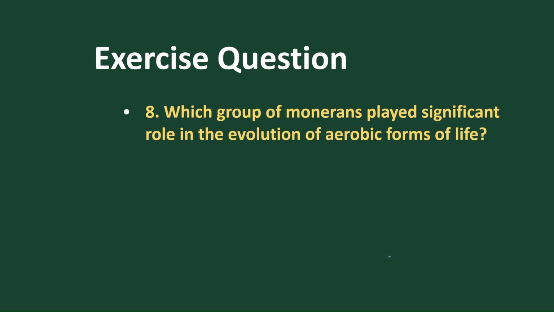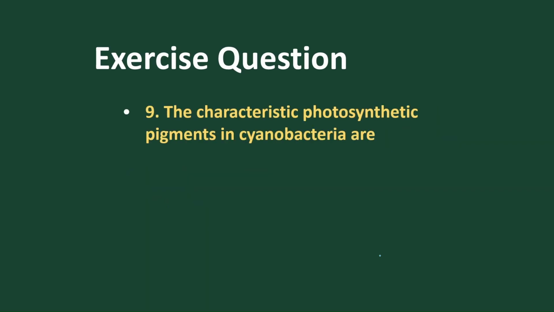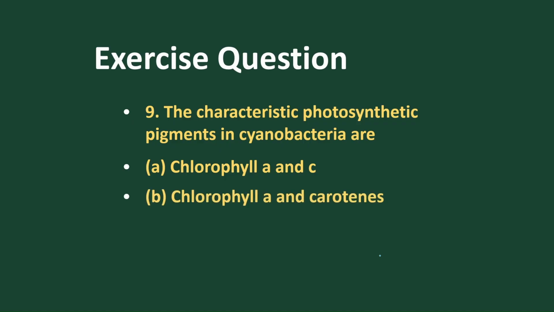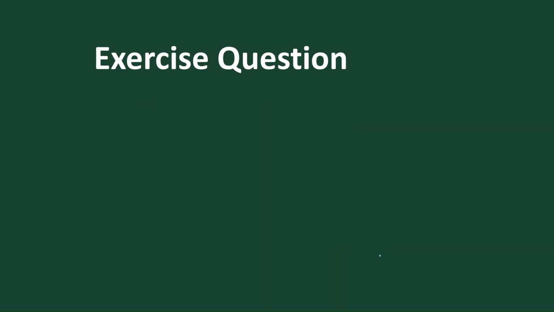Which group of Monerans played a significant role in the evolution of aerobic forms of life? Mycoplasma, cyanobacteria, archaebacteria or actinomycetes. The characteristic photosynthetic pigments in cyanobacteria are chlorophyll A and C, chlorophyll A and carotenoids, or chlorophyll A and phycobilins. Go through it and give the right answer.